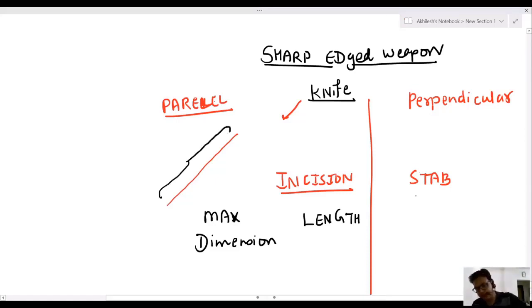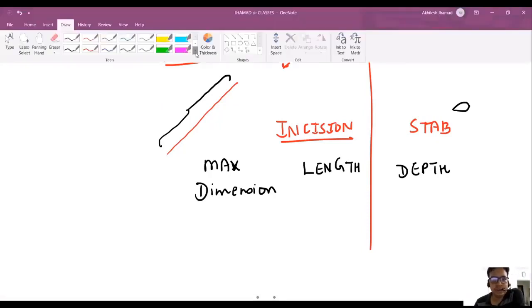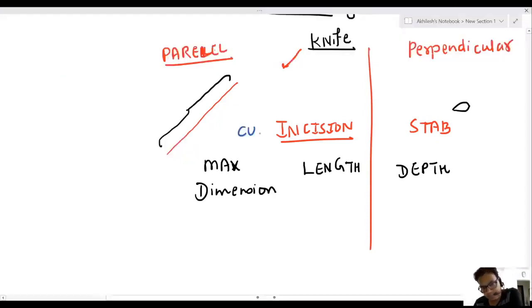But in stab, the knife is perpendicular, and the maximum dimension is depth. That is the basic difference. Incision is also known as cut injury, and stab is also known as puncture.